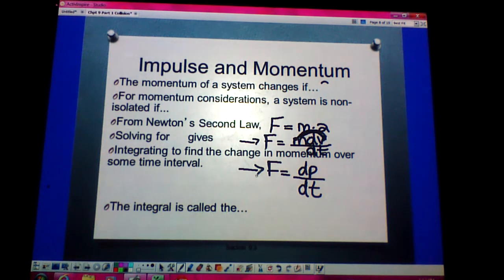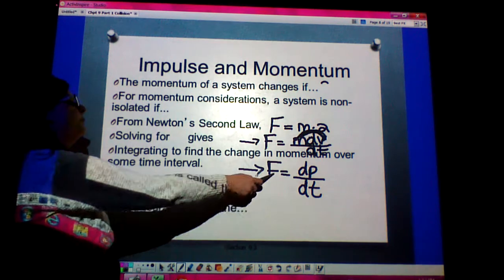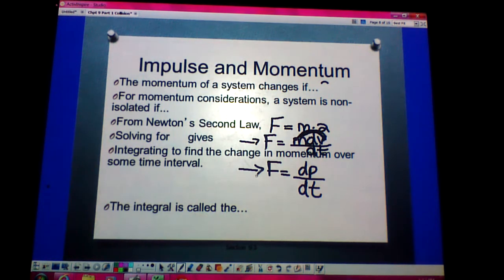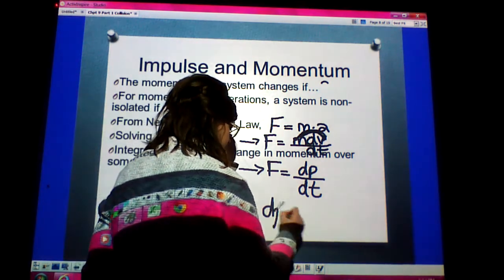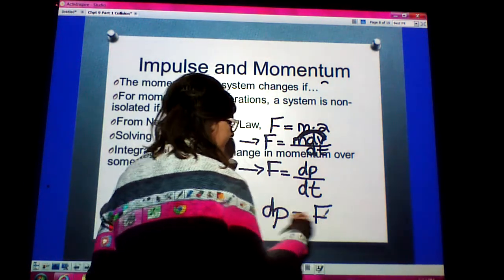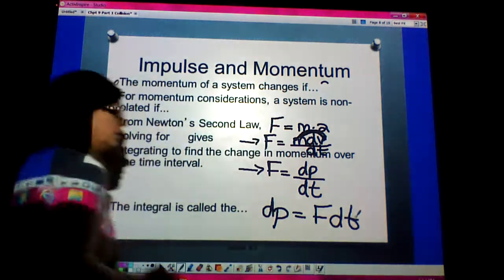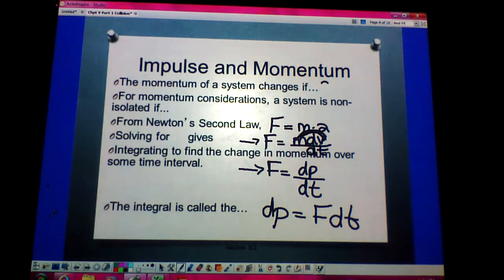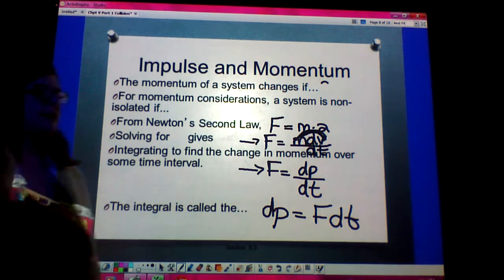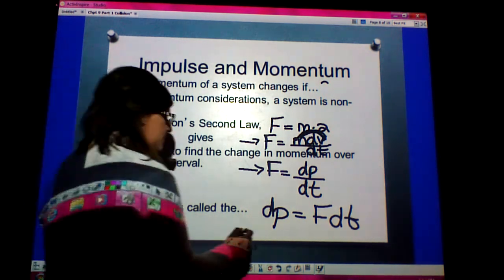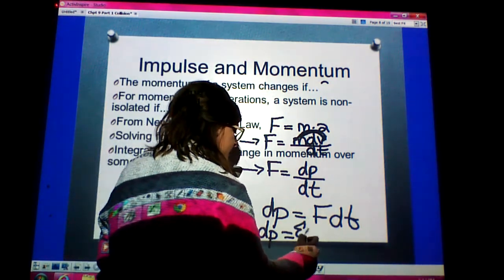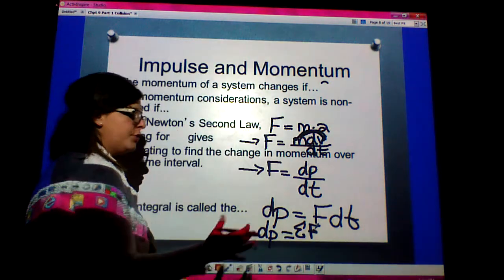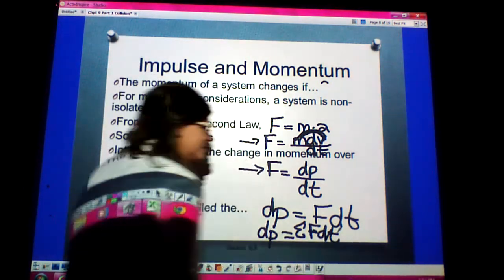Let's say that now I want to solve for dp instead of force. I would have force times that time interval dt. And if I have more than one force, I can be more specific by saying that dp is equal to the sum of the external forces acting in a certain time interval.